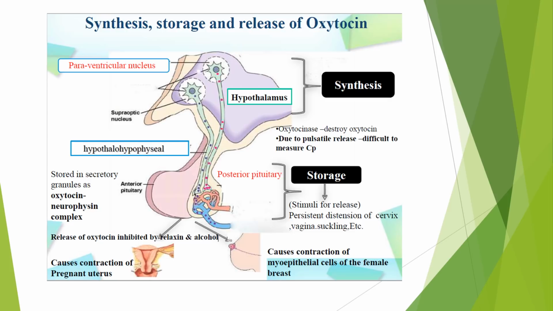And on the breast, suckling by the infant causes the contraction of myoepithelial cells of the female breast, which leads to milk letdown. The release of oxytocin is inhibited by relaxin and alcohol. Oxytocin is destroyed by oxytocinase.